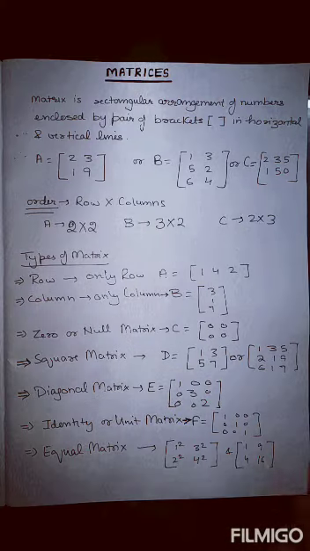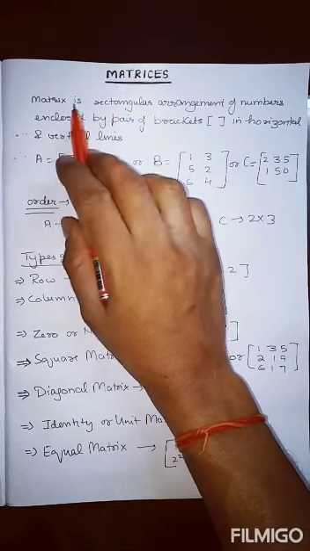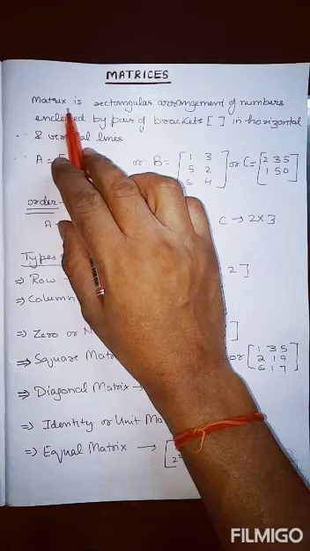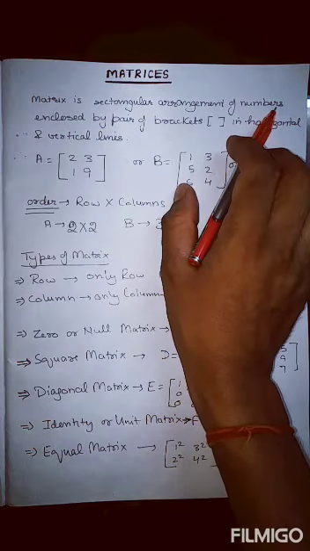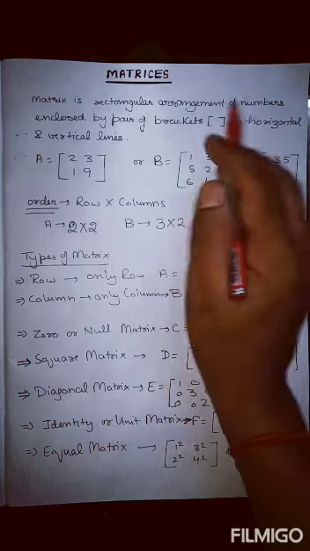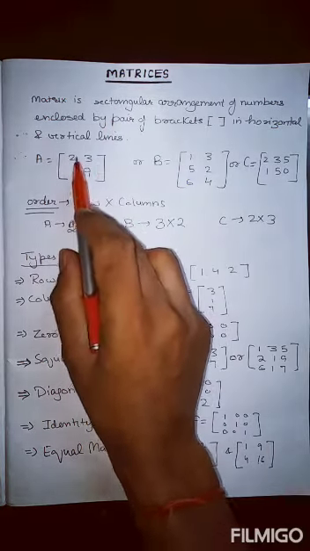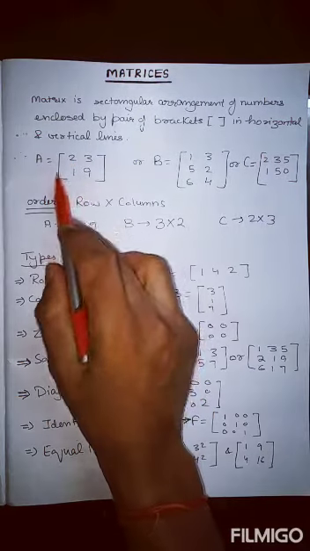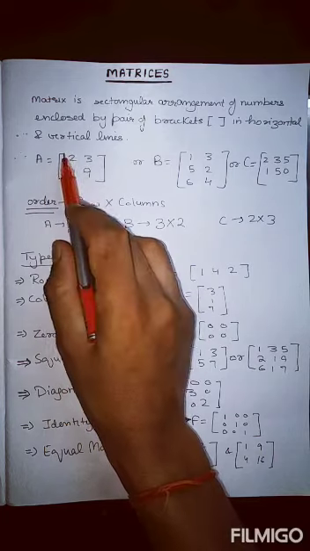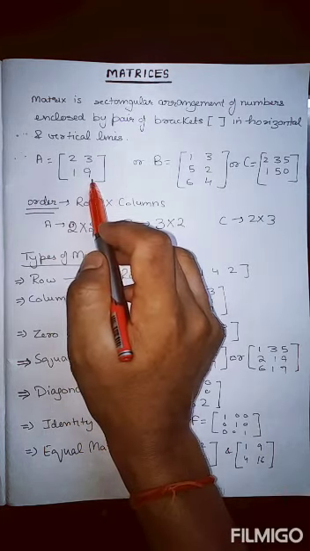Children, today we are going to start a new chapter, matrix. Matrix or matrices. What is a matrix? It is just the arrangement of numbers in complete rows and columns. What does this mean? It means if we arrange numbers in a square or rectangular shape, this arrangement of numbers enclosed in this type of bracket is called a matrix.